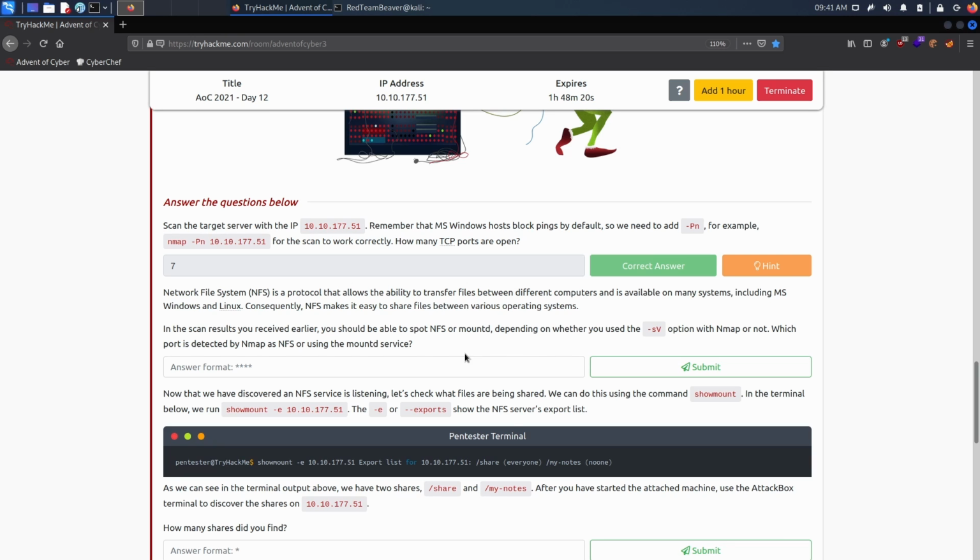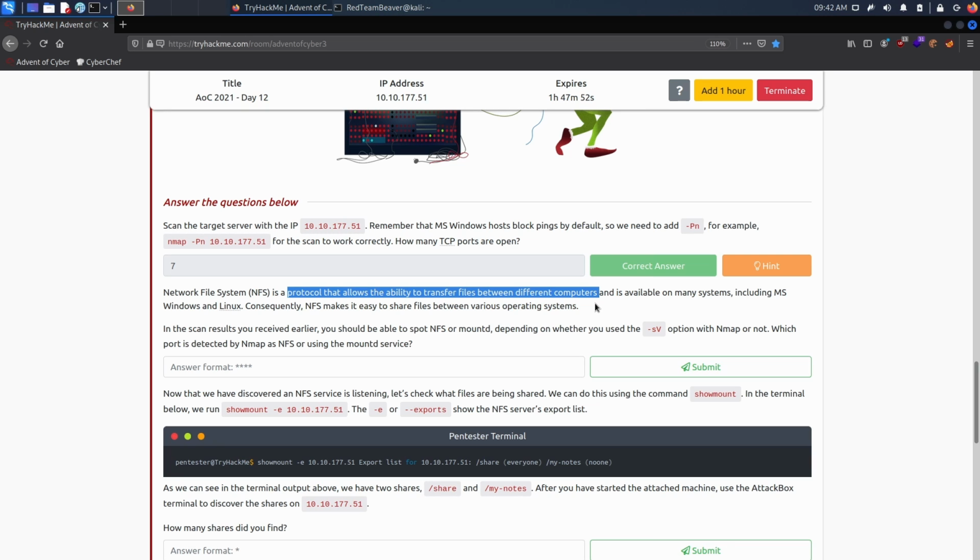So what is Network File System? Well, NFS is a protocol that allows the ability to transfer files between different computers. What does this all mean? Well, let's say that you are inside an internal network, right? And that network has offices in different places around the world. Well, you could use NFS to actually transfer files between PCs securely or not securely, as we'll see. And it's basically just an easy way to share files.